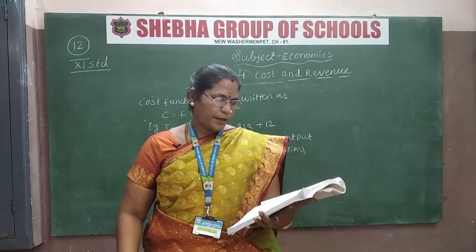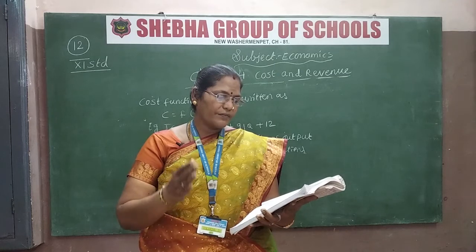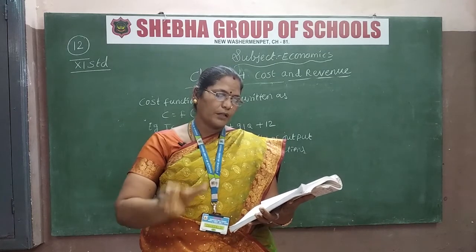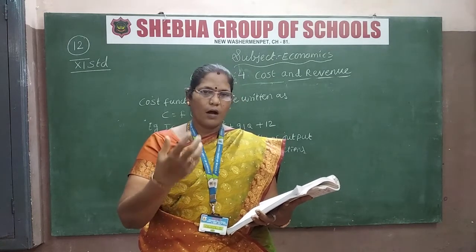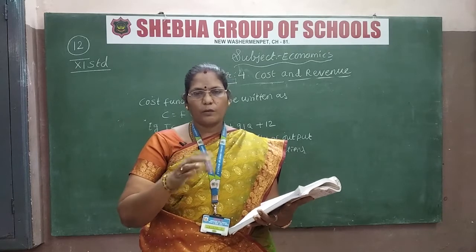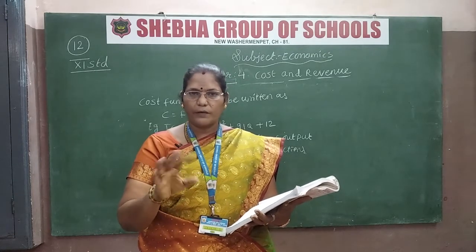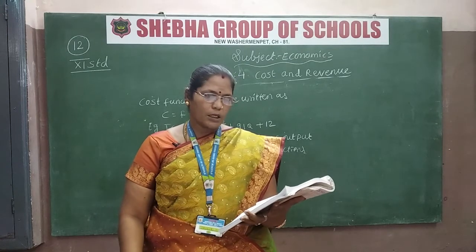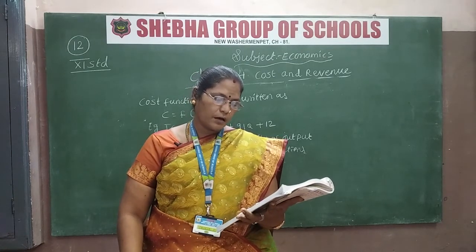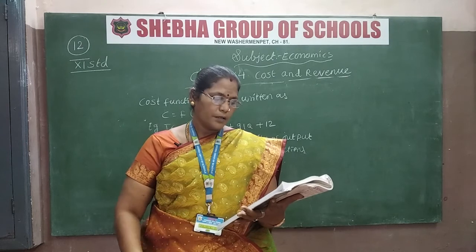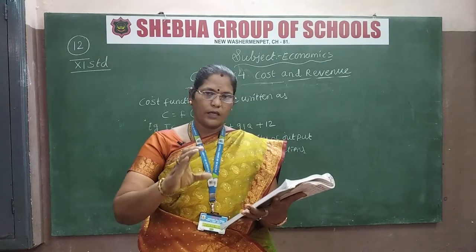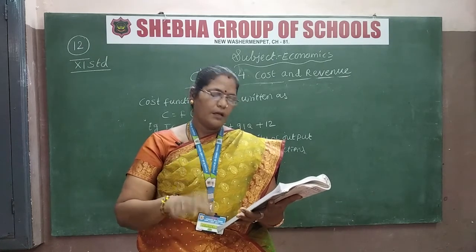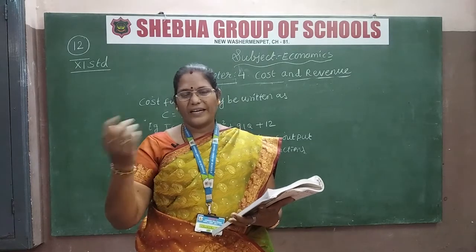So variable cost means what? The cost that varies with the level of output. The cost of whatever product we buy varies; will everything have the same price? No, it varies from one product to another product. Total cost is the sum of the total fixed cost and total variable cost. A fixed cost is kept for a product, and when you go to another place, its rate will be variable.